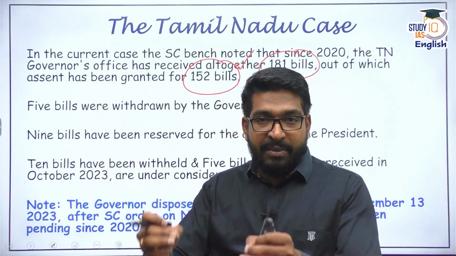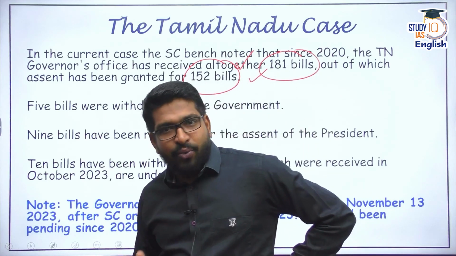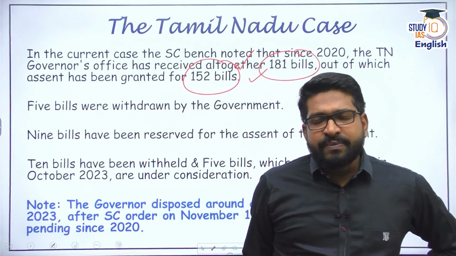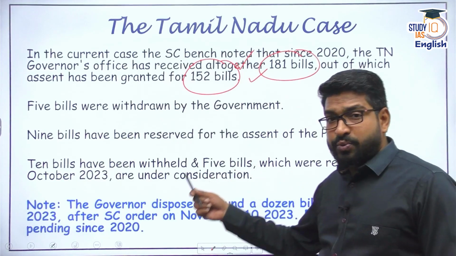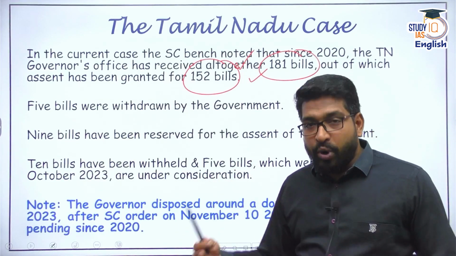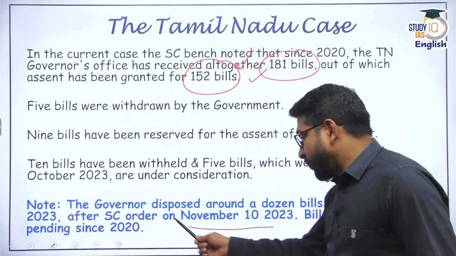Now, when the question was raised to the Attorney General, what is the governor doing? There were some excuses which were given. In fact, during the case itself, the Supreme Court asked a question to the Principal Secretary, Office of the Governor, what is the governor doing? And this question was asked on November 10, 2023.